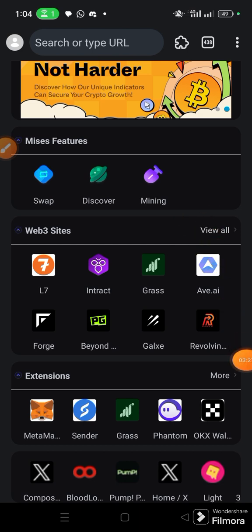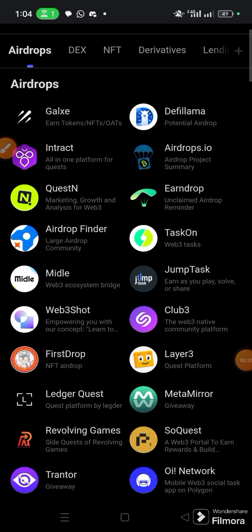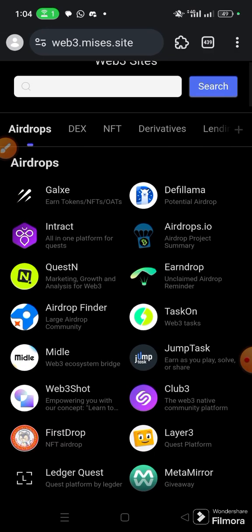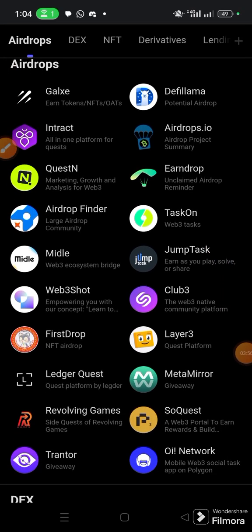If you check Web3, you see these are many platforms that engage in airdrop. I think the most popular of them all is Galaxy. Galaxy is very good. We have Question N, we have Task On.